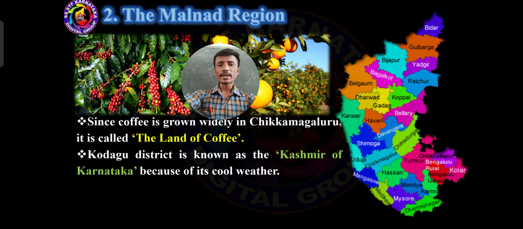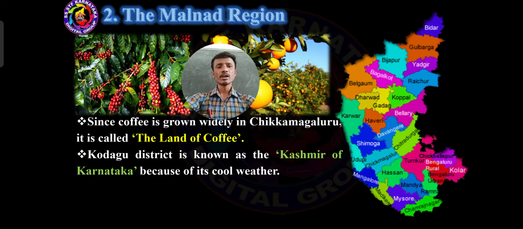That place is Kodagu. Kodagu district is known as the Kashmir of Karnataka. Why? Because of its cool weather, fairly low temperature.